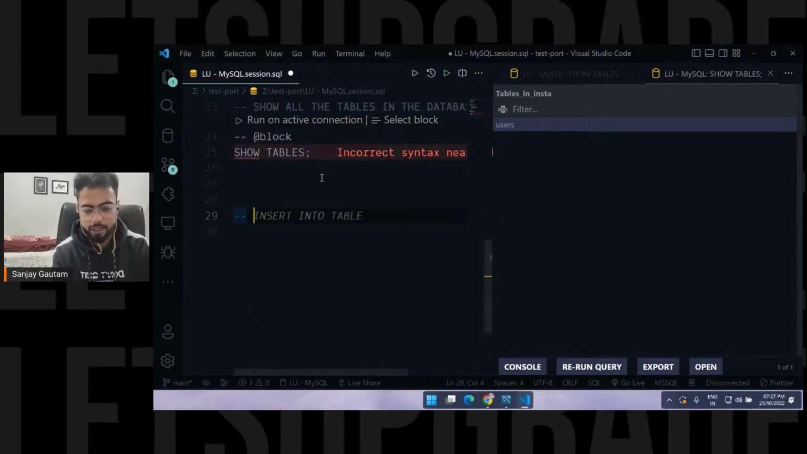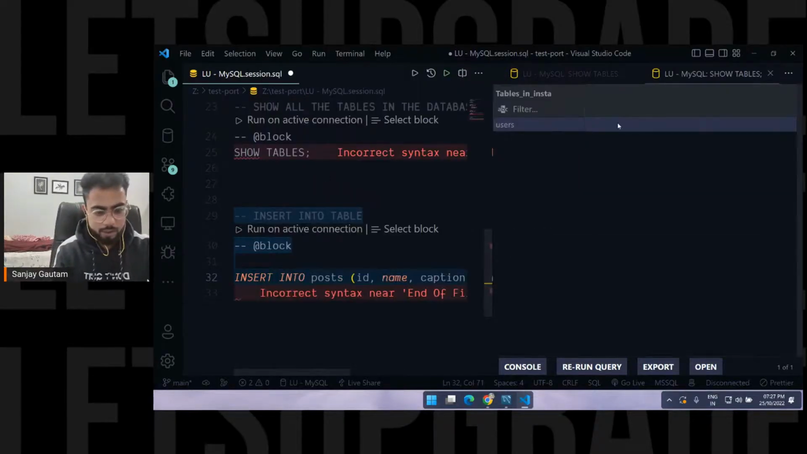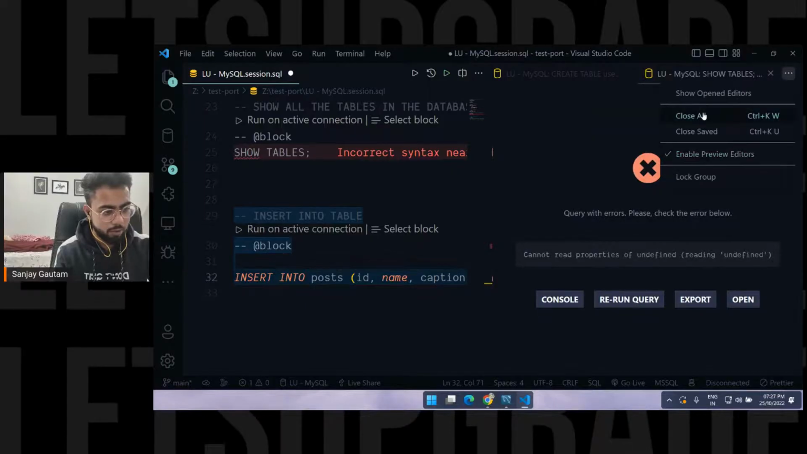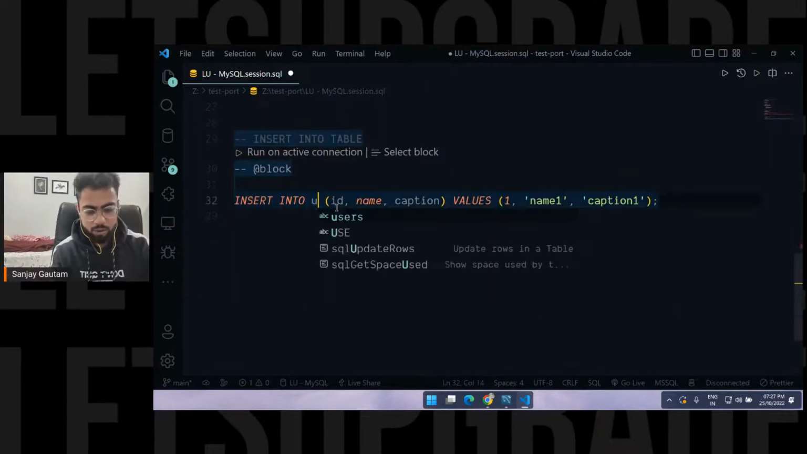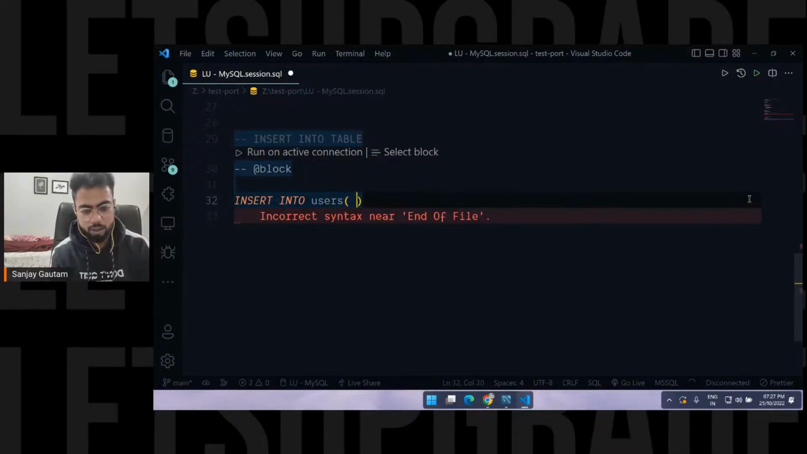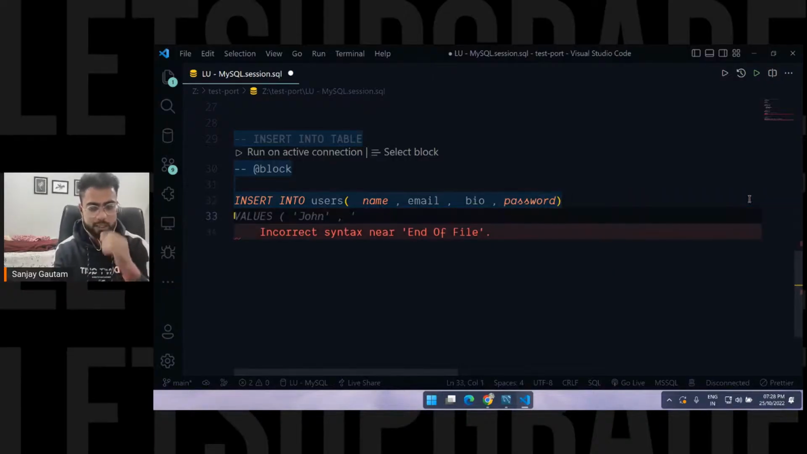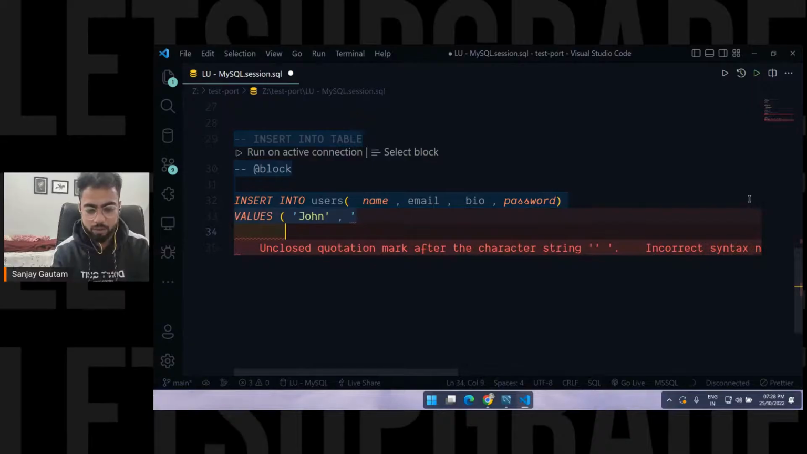So let me put some data inside as well. Let's insert some values. Let's create a block: insert into users, and let me use this. In the case of users, let's go with name, email, bio, and what we had: name, email, bio, and password as well. Now look, if I try to skip any value, we will get an error here.